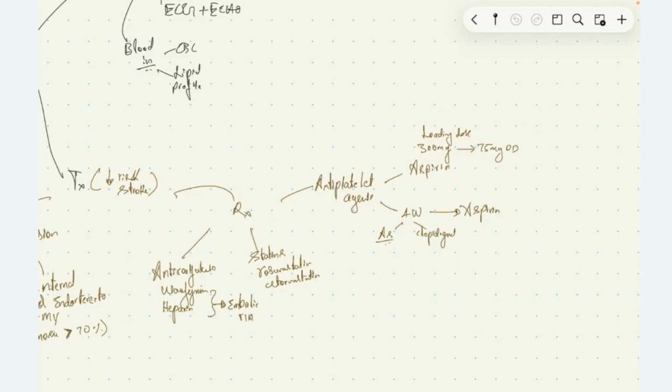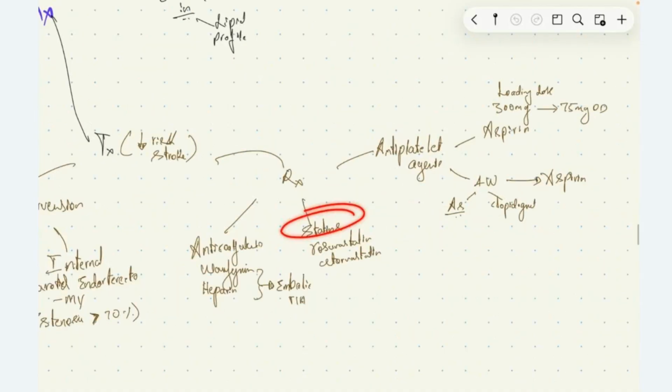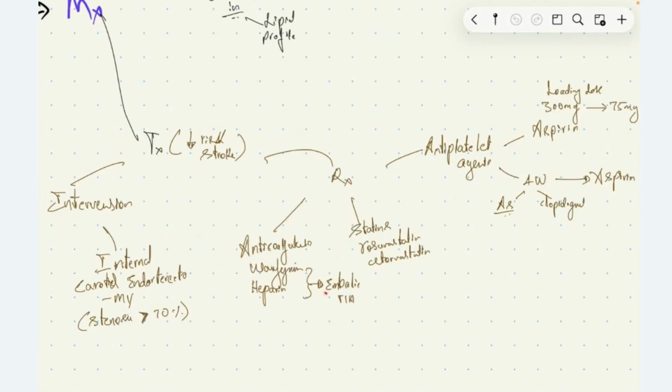Or else alternatively we can give, for the first 4 weeks, dual antiplatelet therapy, where we give aspirin and clopidogrel, followed by aspirin therapy, meaning for the first 4 weeks we give aspirin and clopidogrel, followed by it we only give aspirin. Then we can give statins, that is rosuvastatin and atorvastatin, and we can give anticoagulants if the patient has embolic transient ischemic attack to prevent future attacks, that is warfarin and heparin.